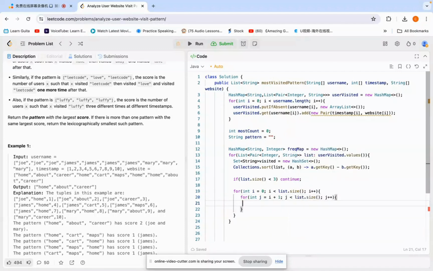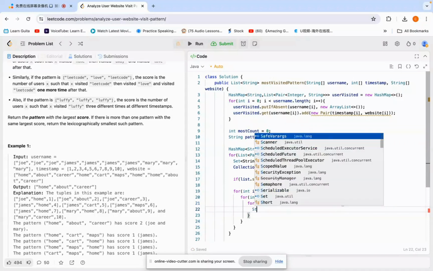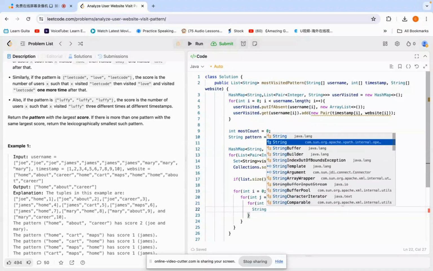And then we have three pointers, so we need one more for loop, just j plus 1. Okay, let's name this k. Now here we start doing the permutation. We can use StringBuilder.